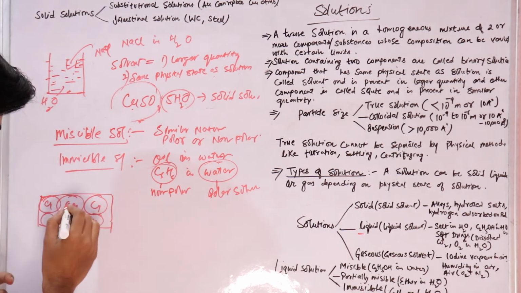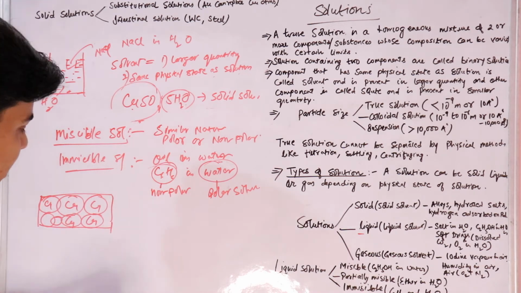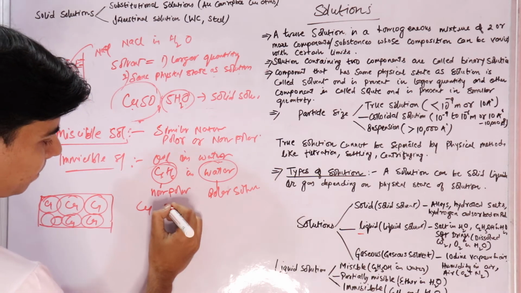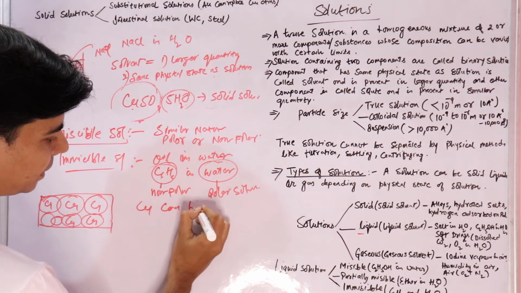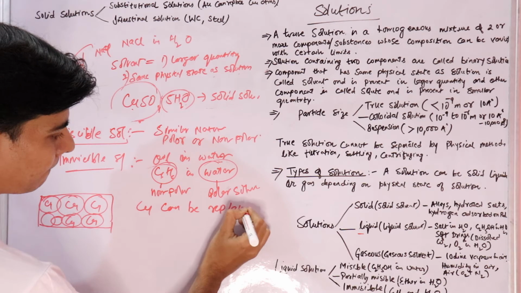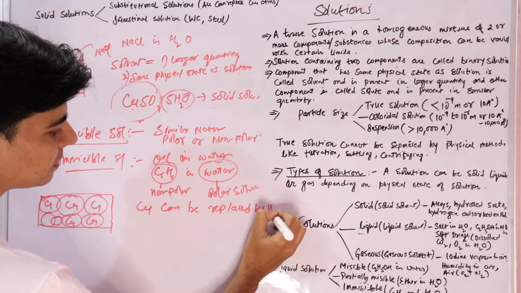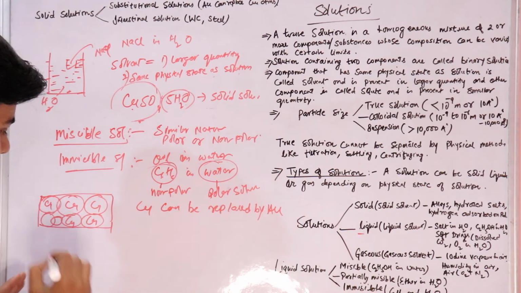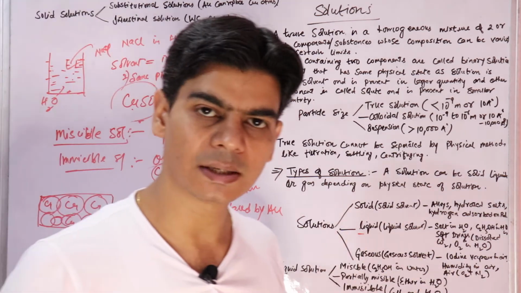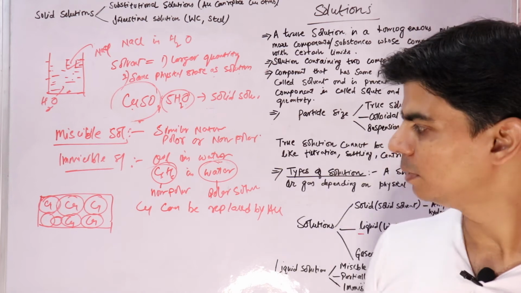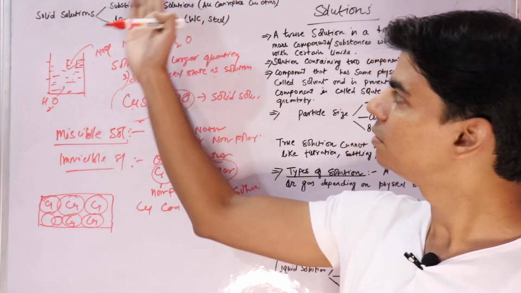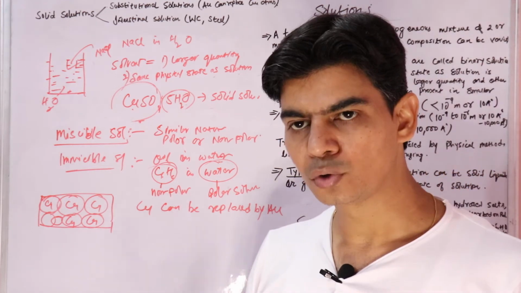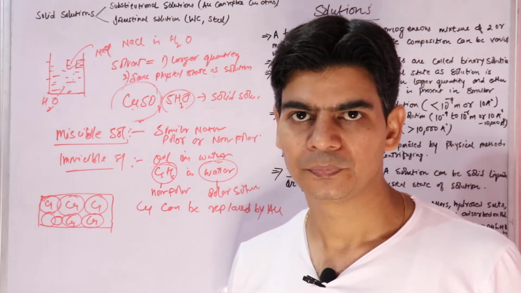And these copper atoms can be replaced by gold, right? So gold can replace copper atoms in the crystal lattice of copper to form a substitutional solid solution. That is, here we are substituting copper with gold, right?